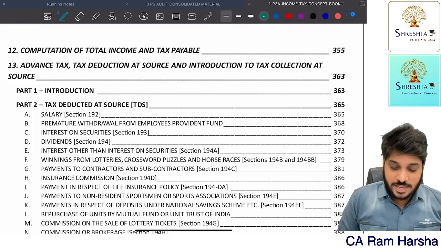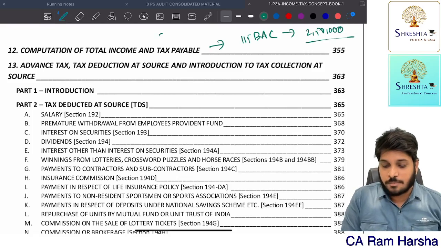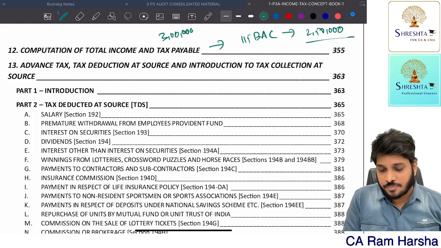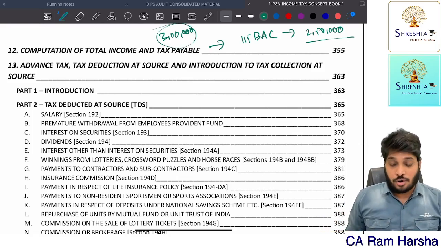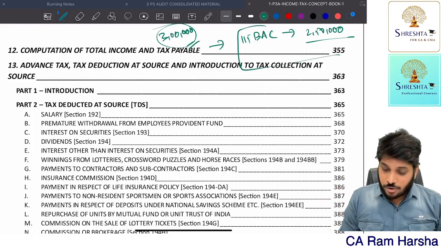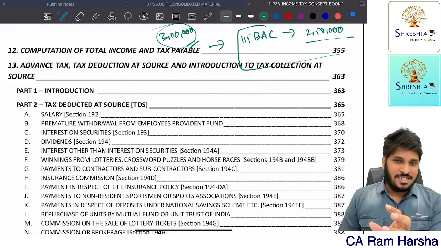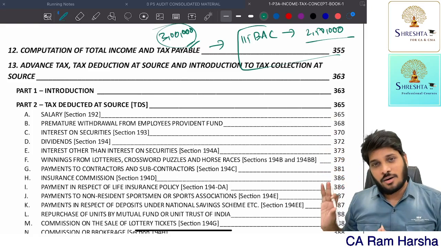Some students are asking, under 115BAC, once upon a time the tax exemption was up to 2,50,000, but now it is increased to 3 lakh. That's the only change. Now some students are asking me, sir, which one do I have to follow? For your exam, 3 lakhs is applicable, but remember, first understand the provision mainly. Then the later amendment is just a matter of updating the number. Getting it?